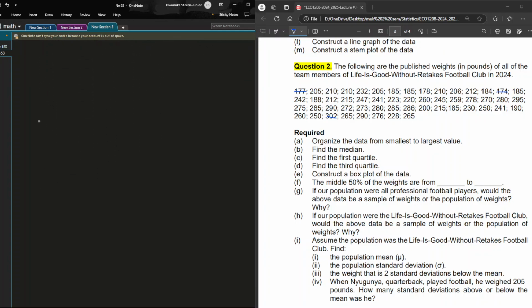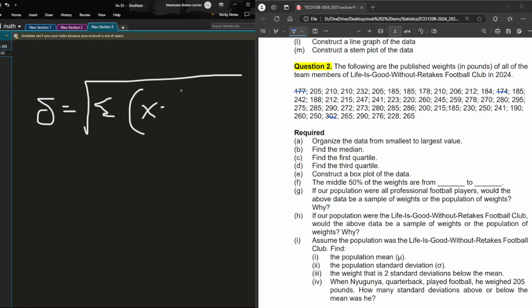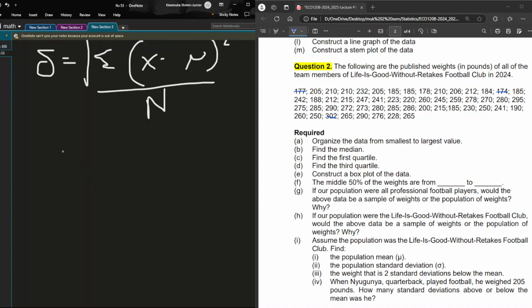And in this case, standard deviation equals the square root of the summation of x minus our mean, which in the first example we called x bar, squared, out of n. It differs from the one for frequencies, because for frequencies we would have times f here. That is very important.